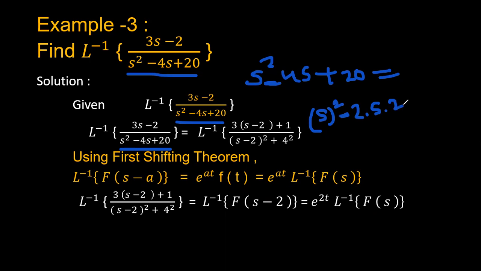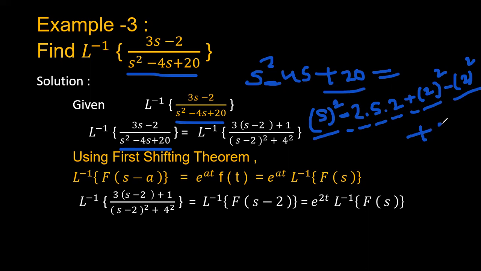If you multiply 2 here, you get 2 into 2, that is 4, and 4 into s is 4s. So the b value should be 2. Then I have to add b square and subtract b square, because a square minus 2ab plus b square is needed. So we add the b square value and subtract it. Next we have the plus 20.